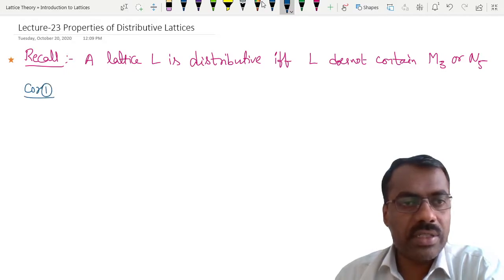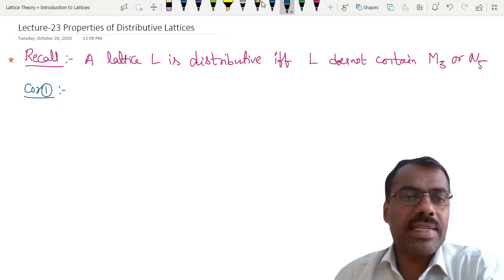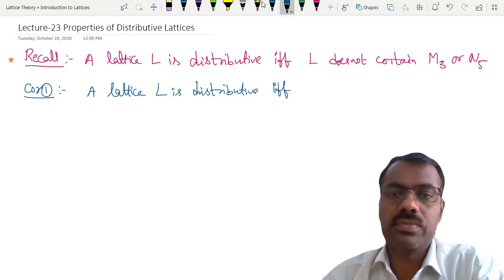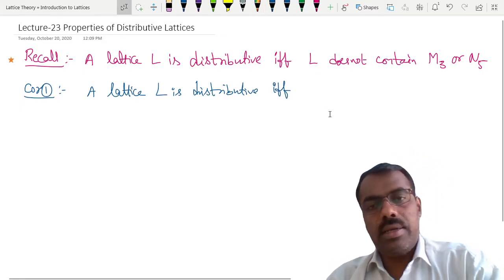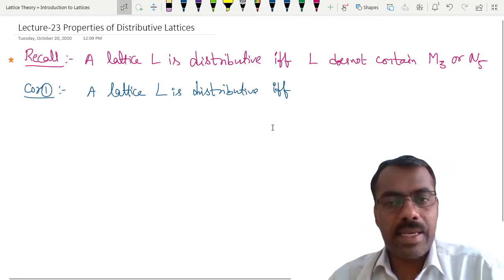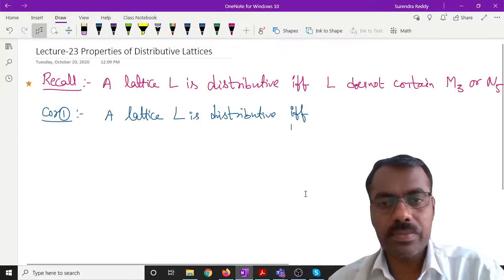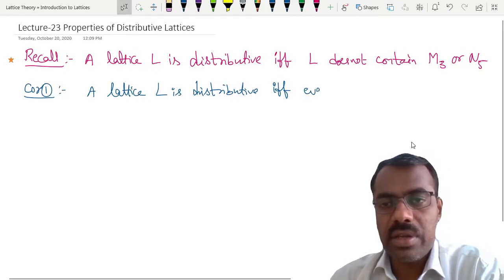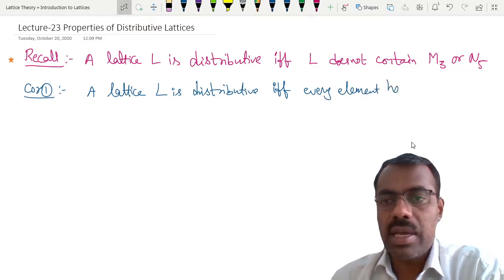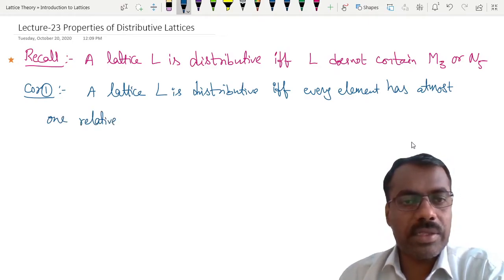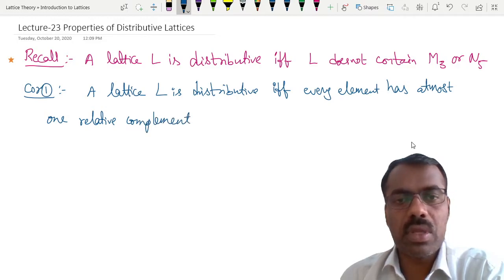So I can write Corollary 1, which says that a lattice L is distributive if and only if, when you discuss in terms of relative complement, every element has at most one relative complement in any interval.